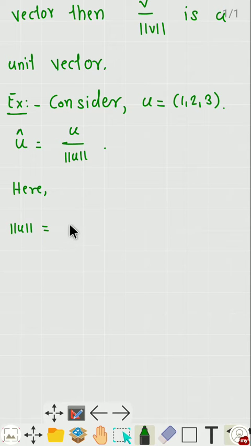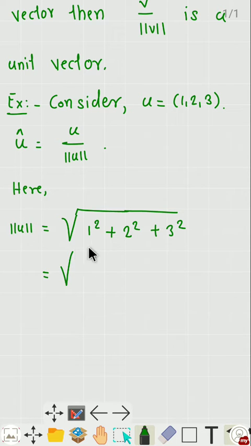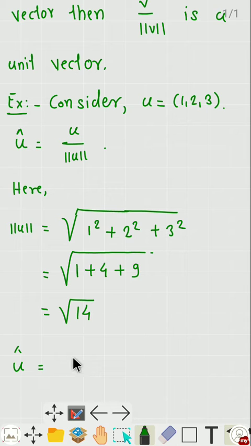Norm is the square root of 1 squared plus 2 squared plus 3 squared, and it is equal to the square root of 1 plus 4 plus 9, which is the square root of 14.